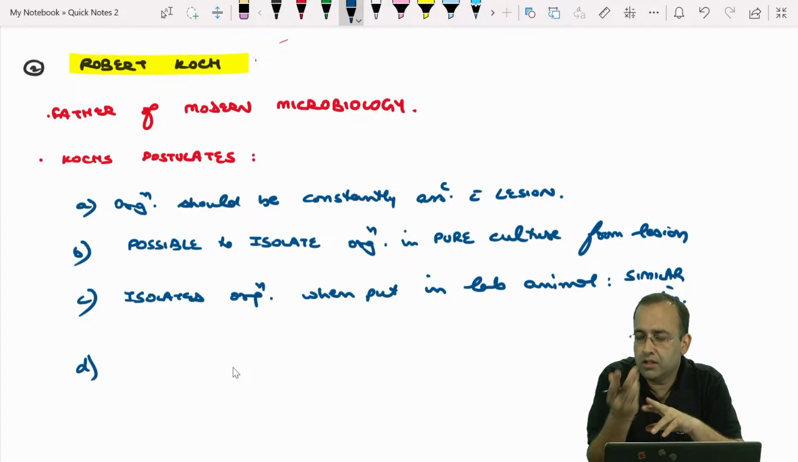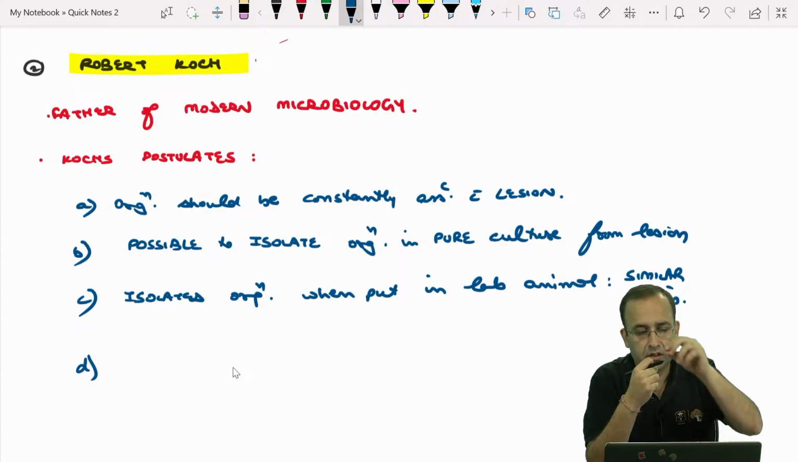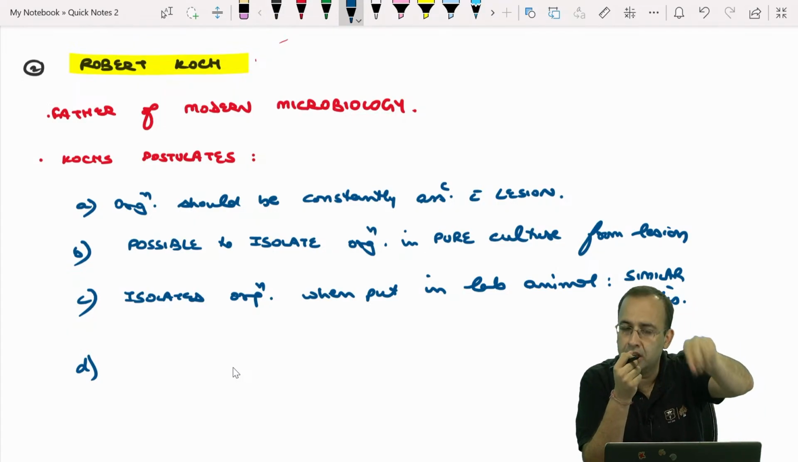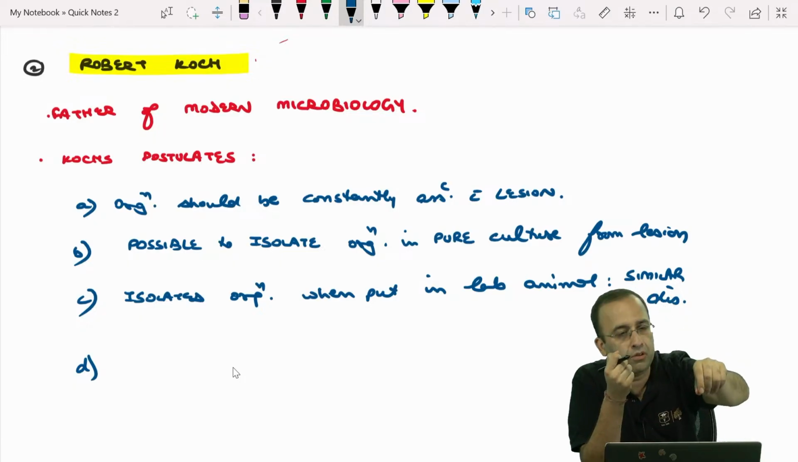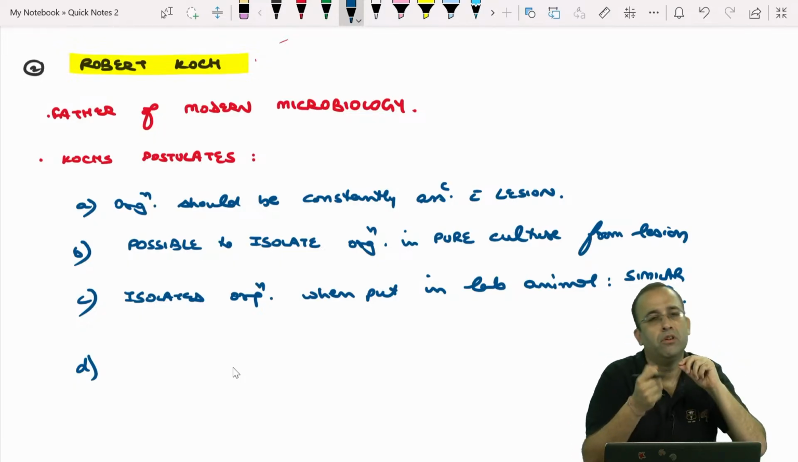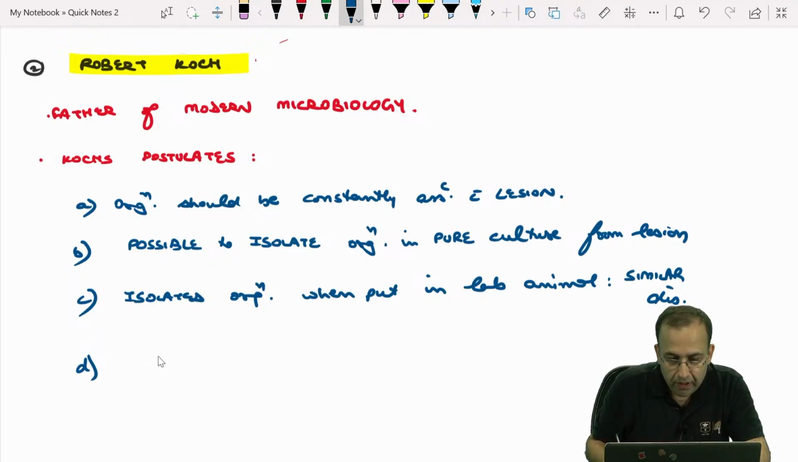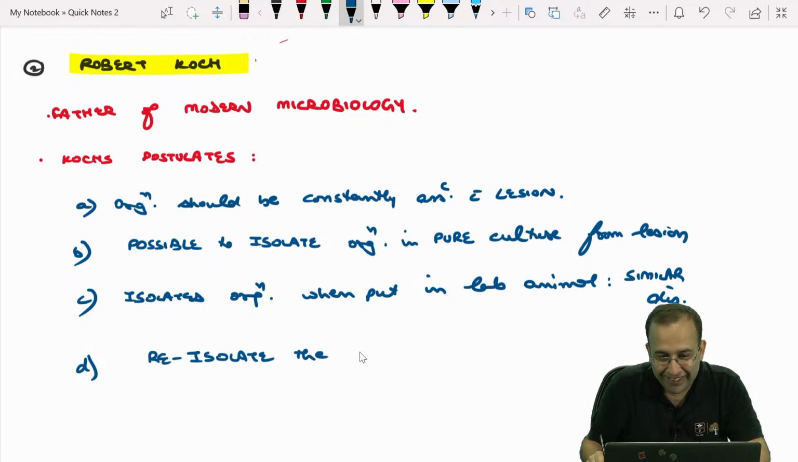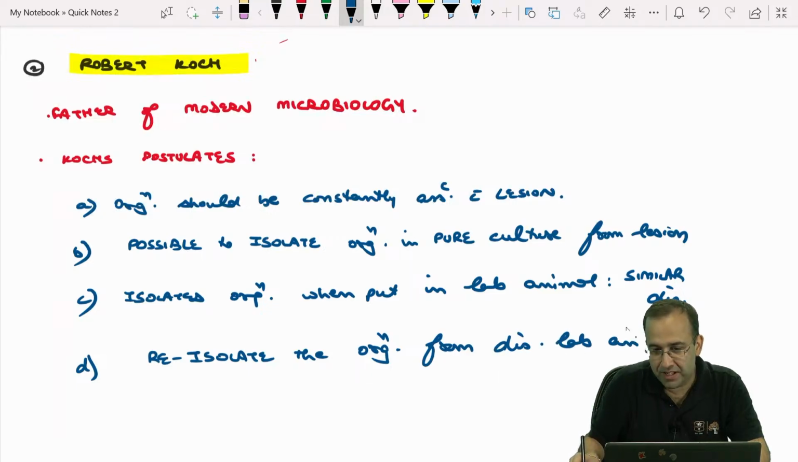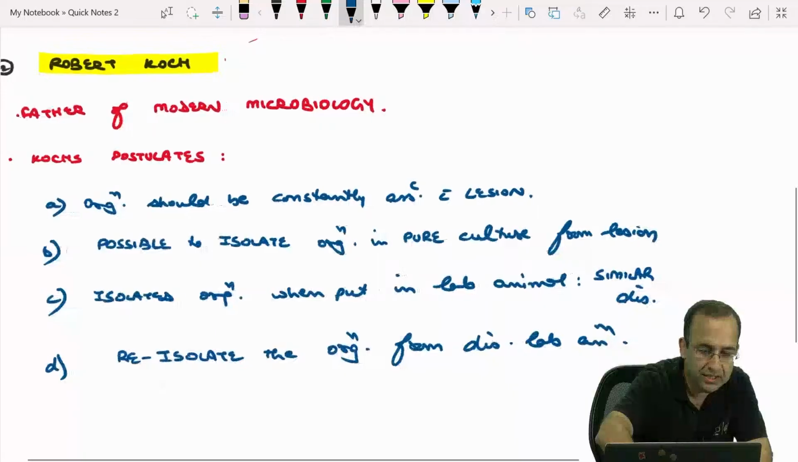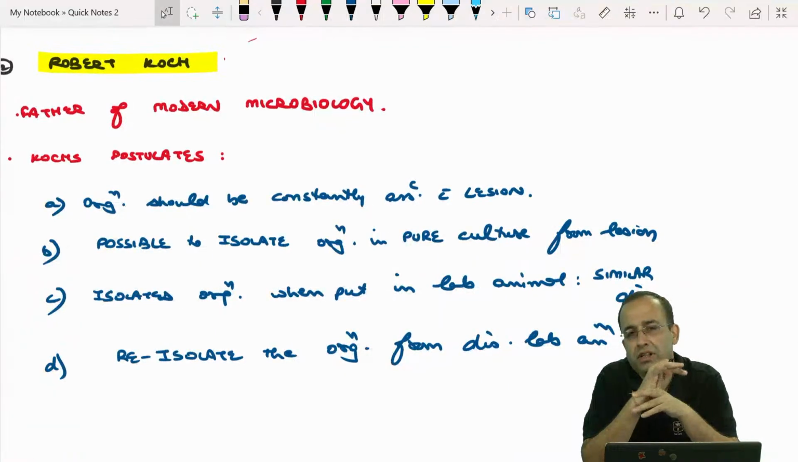From the diseased one, the organism was isolated. You put the isolated organism in a lab animal, and now it should be possible to isolate the organism again from that diseased lab animal. It should be possible to re-isolate the organism from the diseased lab animal. These are the Koch postulates.